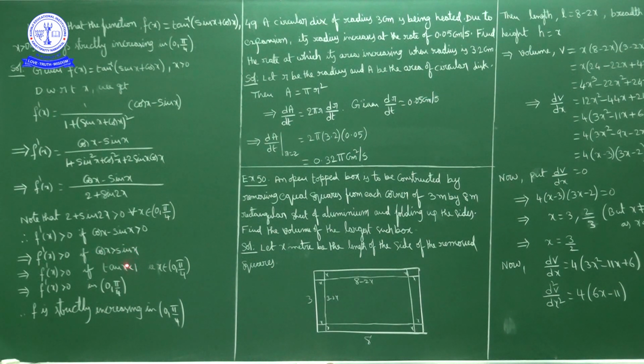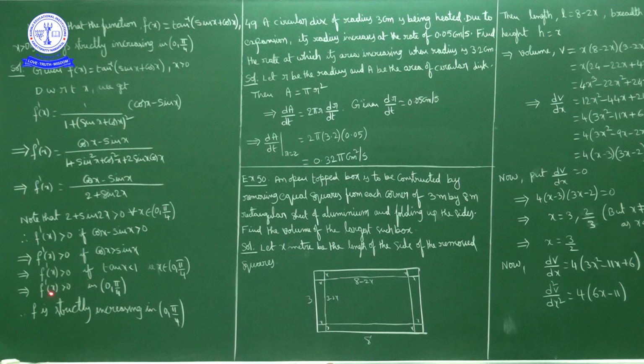Now if you divide by cos x on this side, we get 1 greater than sin x by cos x, which is nothing but 1 greater than tan x, that is, tan x is less than 1. So f dash of x is positive if tan x is less than 1. In 0 to pi by 4, tan x value ranges from 0 to 1 only, no? So f dash of x is positive in 0 to pi by 4.